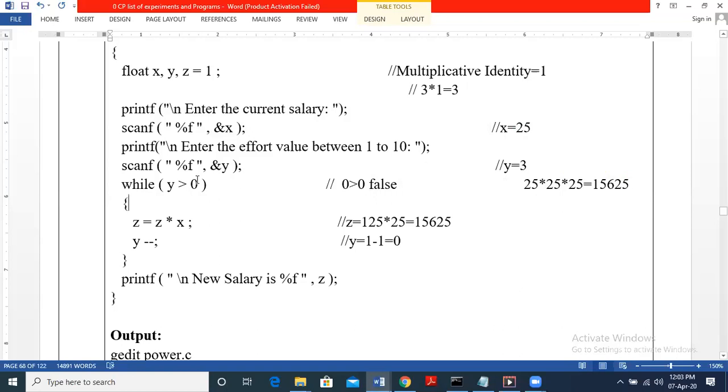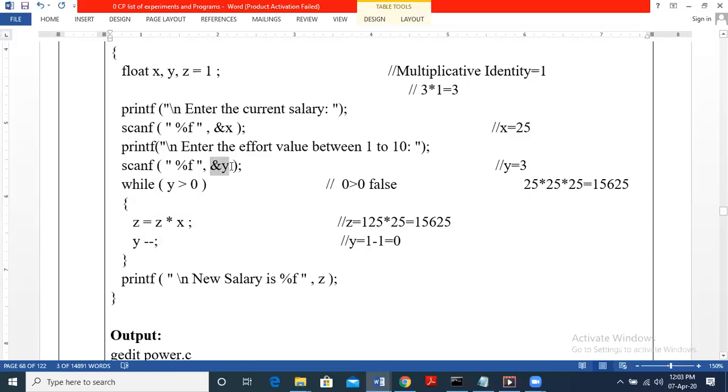So this program is basically to find the value of one variable to the power of another variable. So if we say POW, it is one standard function available, okay, but we cannot use that function here. Without that, we have to execute. So let us see how that power function works. So we will use a while loop here. So first thing is we have initialized y already. Y is the index variable. Okay, so we have initialized that while taking input.